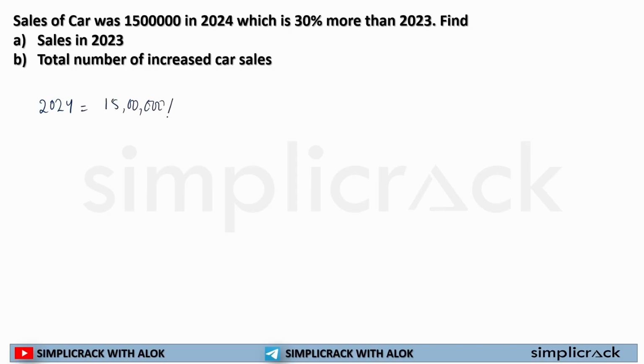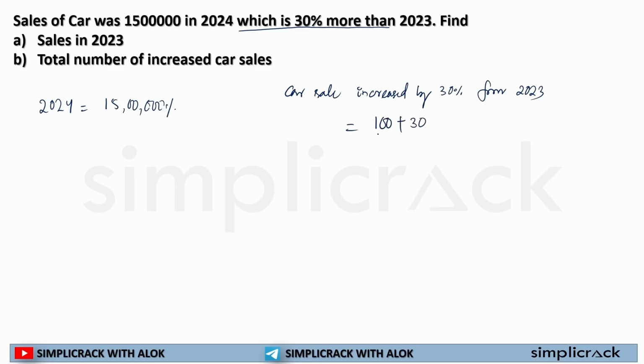15 lakh, which is 30% more than 2023. That means what? Car sales increased by 30% from 2023. I can write it as car sales increased by 30% from 2023. So if car sales increased by 30% from 2023, I can write it as 100 plus x,